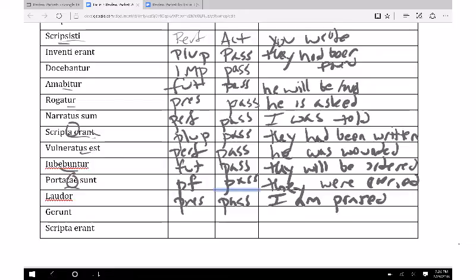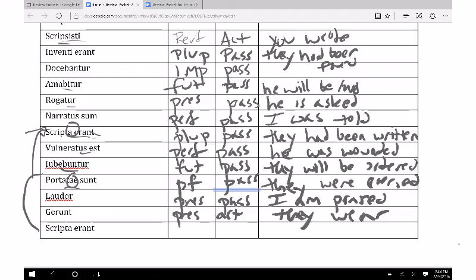Portant. This is pretty simple. Nt, I mean, there's nothing really special about it. No ba, nothing. This is present active. So this would be a very simple one. This is kind of a Latin 1-1. They carry. And then scripta erant, you had that one up here. Oh, look at that. Okay. So it turns out you got that one twice. So this one is the same thing as up here. Pluperfect passive, they had been written.